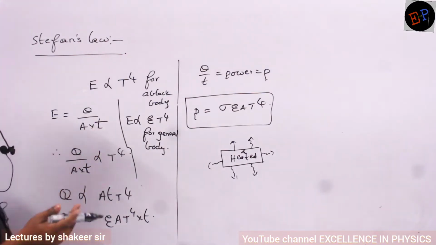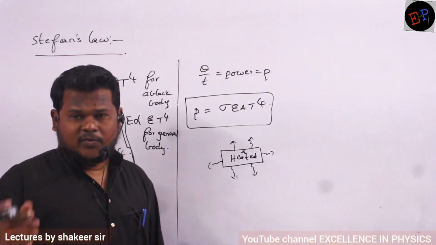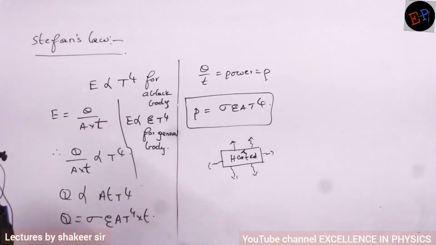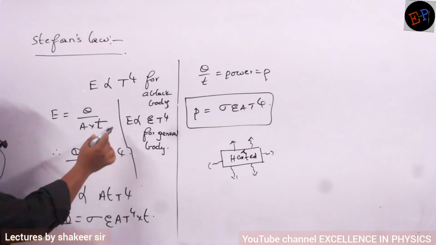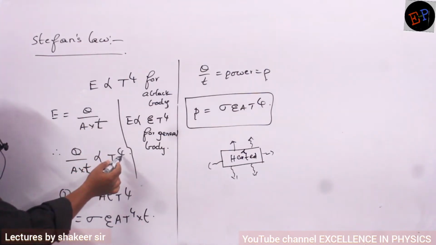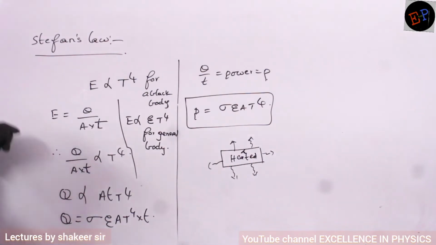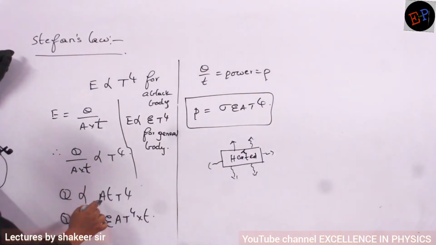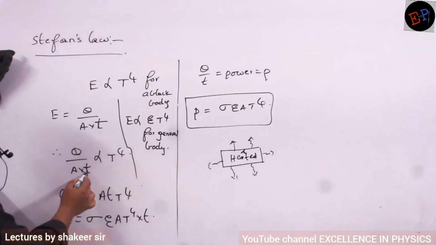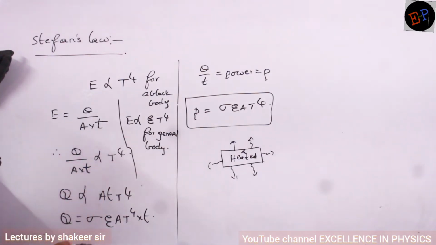If I want the spectral emissive power, or monochromatic emissive power, then it is different: in the denominator I have to write lambda also. Here we are not writing lambda, we are taking total emissive power. So Q by A t is directly proportional to T power 4 for a black body. So Q is proportional to A into t multiplied by T power 4. Here capital T indicates temperature, small t indicates time.